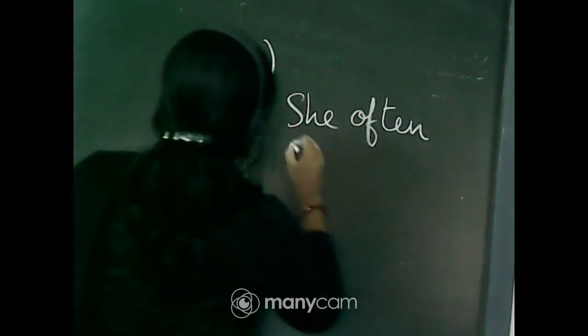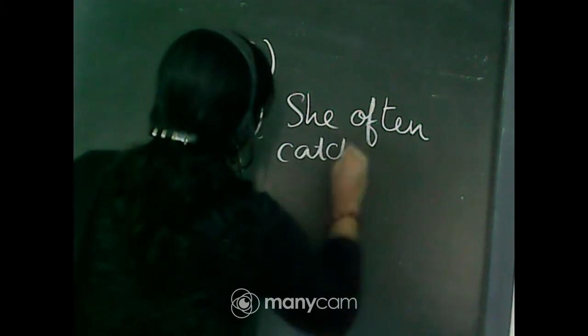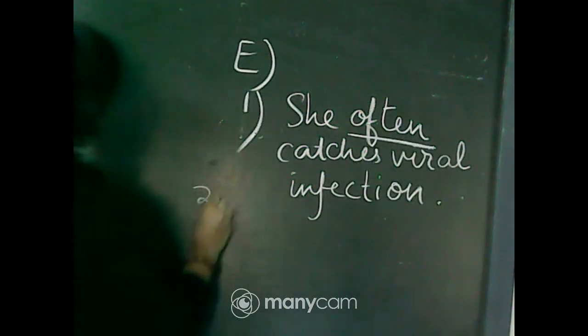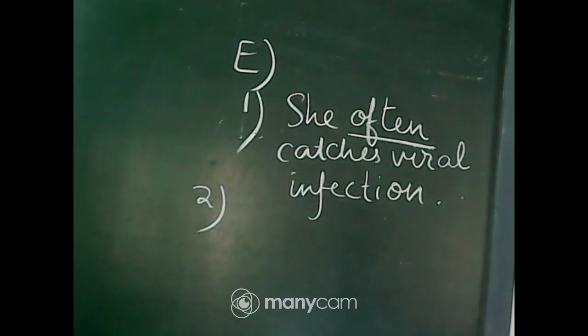She often catches viral infection. In these sentences you will see that in one or two sentences the adverbs can come in more than one place. So if you write something other than what I have written, there is no problem, just let me know about it.